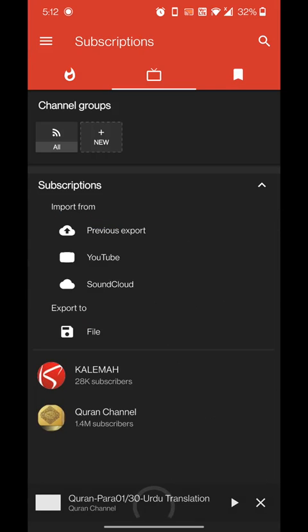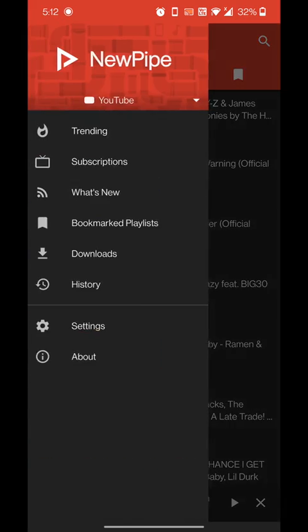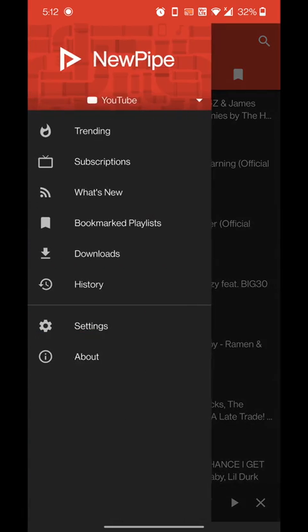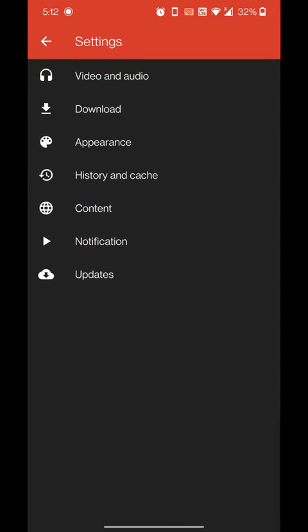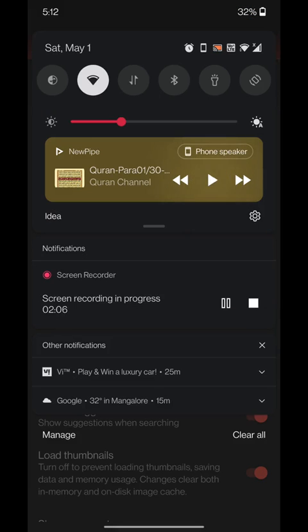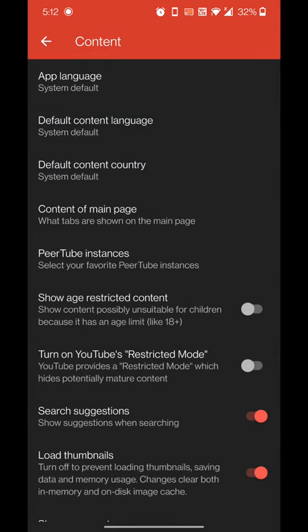Now how to remove the trending page? You have to come over here, the three lines, and in settings you have to click. What's happening is it's playing in the background. That's one of the best features of this app, that you can play every video in the background by locking your phone. So this will avoid all the distractions, and also this will save a lot of battery.